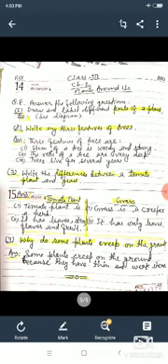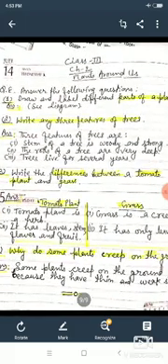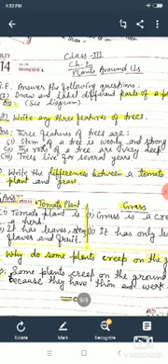And question number 2 is: write any 3 features of a tree. Okay, so what will you write? 3 features of a tree are: number 1, stem of a tree is woody and strong. Number 2, the roots of a tree are very deep.